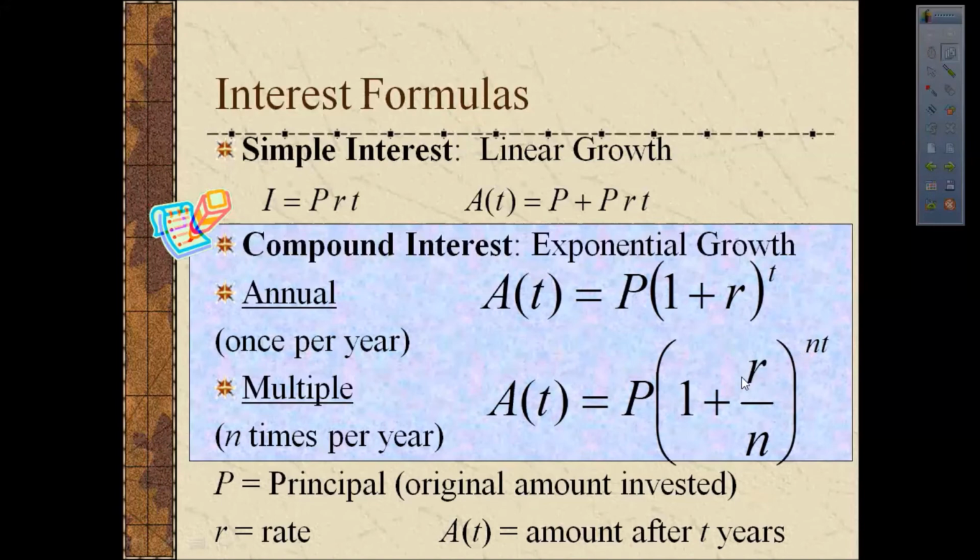So you take the rate and divide it by the number of times compounding. Now you might think that adding interest in multiple times per year, but dividing the interest rate by that same number of times per year might kind of balance out and be the same as compounding once per year. But we're going to see that it's actually quite different.